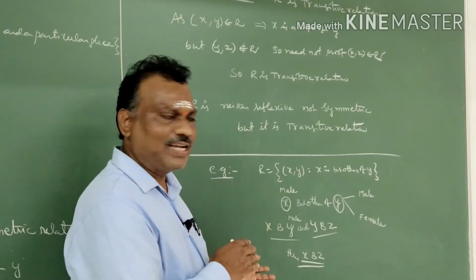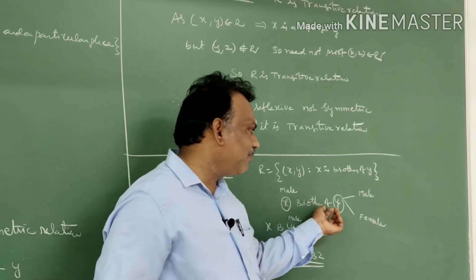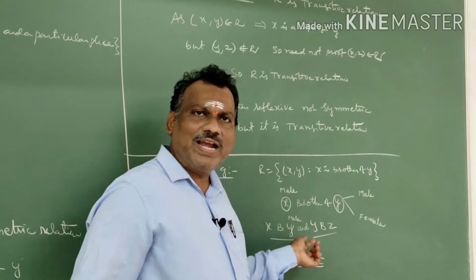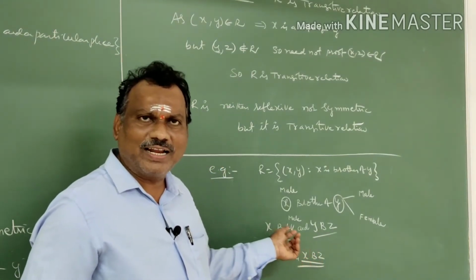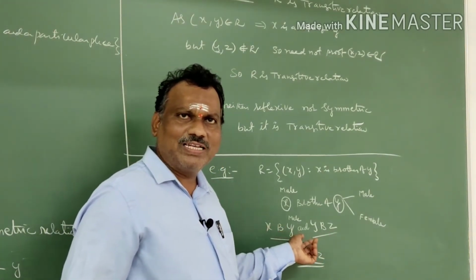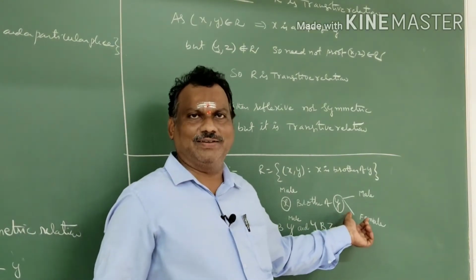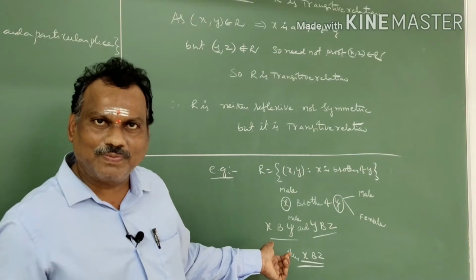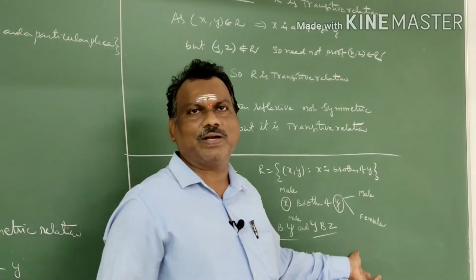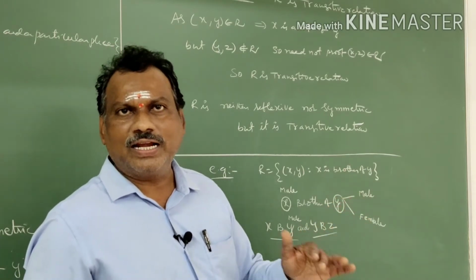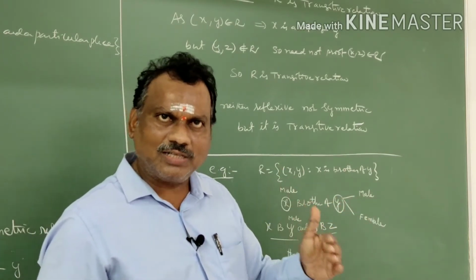Again we go for transitive. x is a sister of y, and y is a sister of z. y is decided as female gender, x female gender. Obviously z may be anything, and x is a sister of z because x is female gender. So it is again a transitive property. So the sister relation is also transitive. It is neither reflexive nor symmetric.